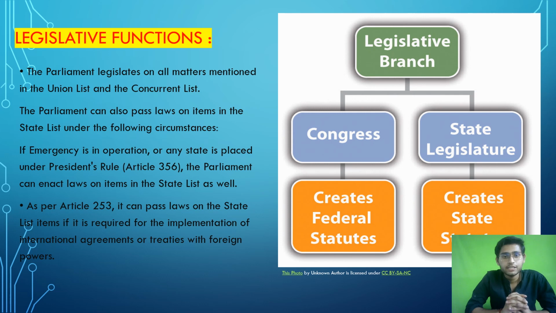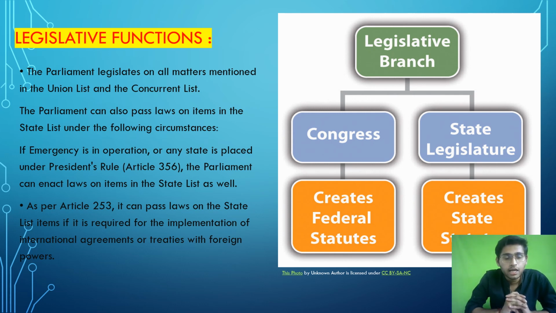The Parliament legislates on all the matters mentioned in the Union List and the Concurrent List. Now the Parliament is given the authority that it can make laws on all the matters mentioned in the Union List and Concurrent List. Now we are going to tell you that in the Union List there are basically 97 subjects mentioned and in the State List there are only 52 subjects mentioned.